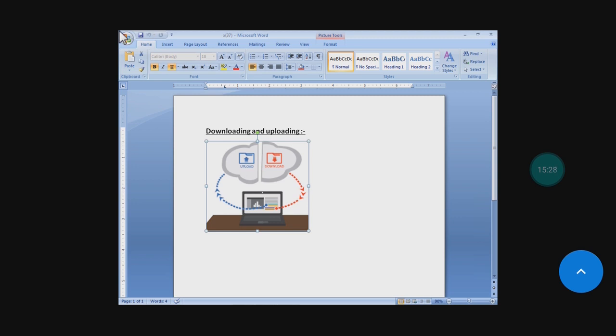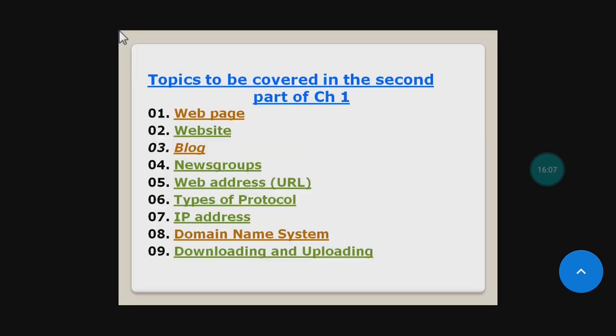Just you can see the laptop which is going to upload some information. So when the file is transferred through the internet to other PCs or to the server, then the process is called uploading. And when any information that is on the web server is to be downloaded to our PC, that process is called downloading.